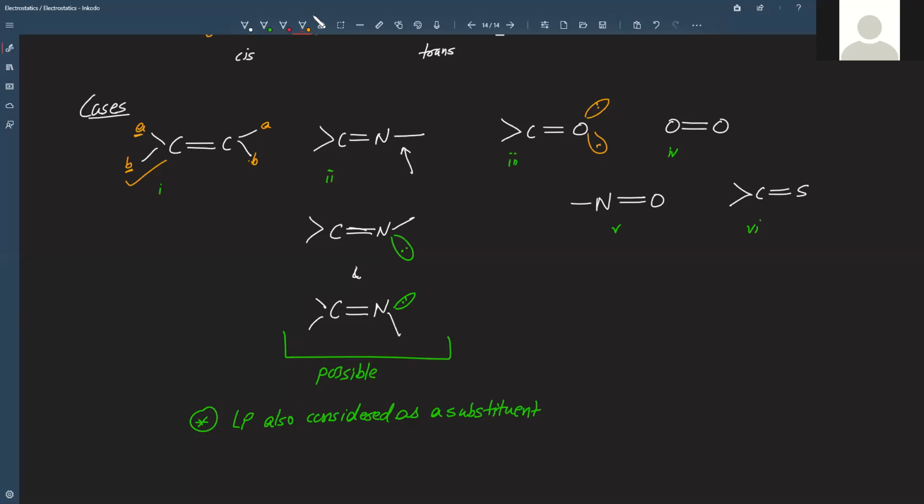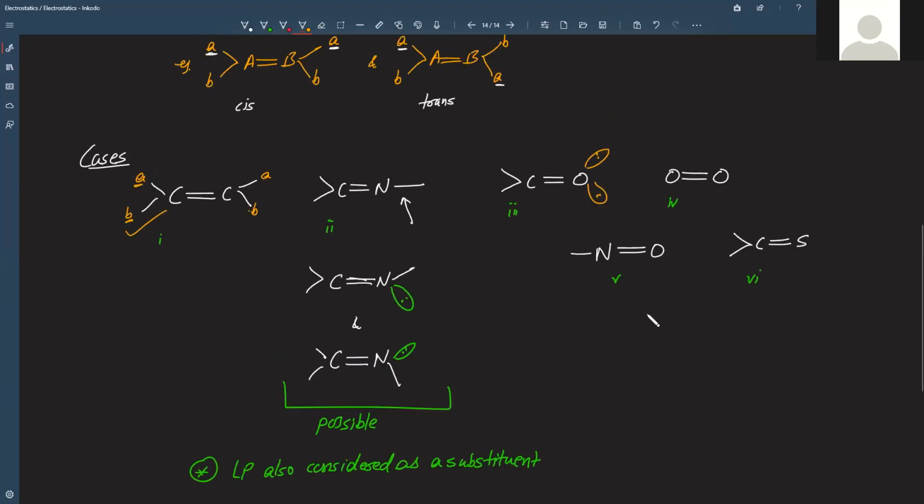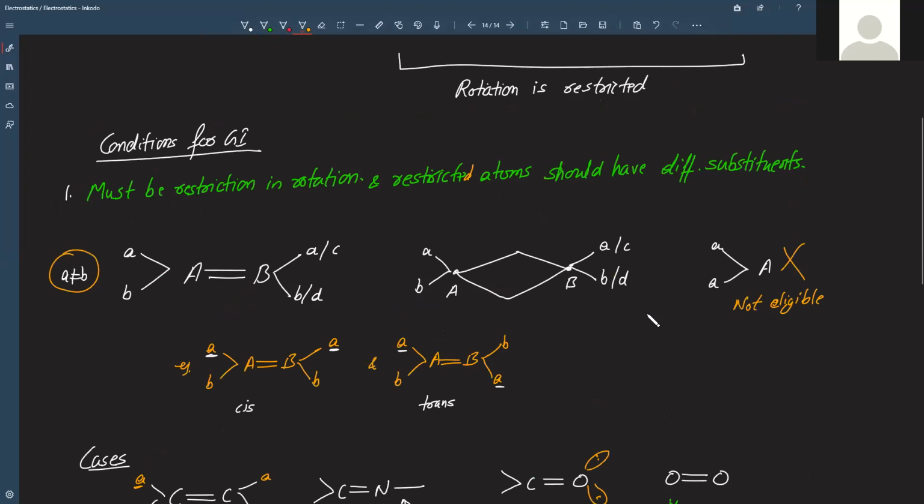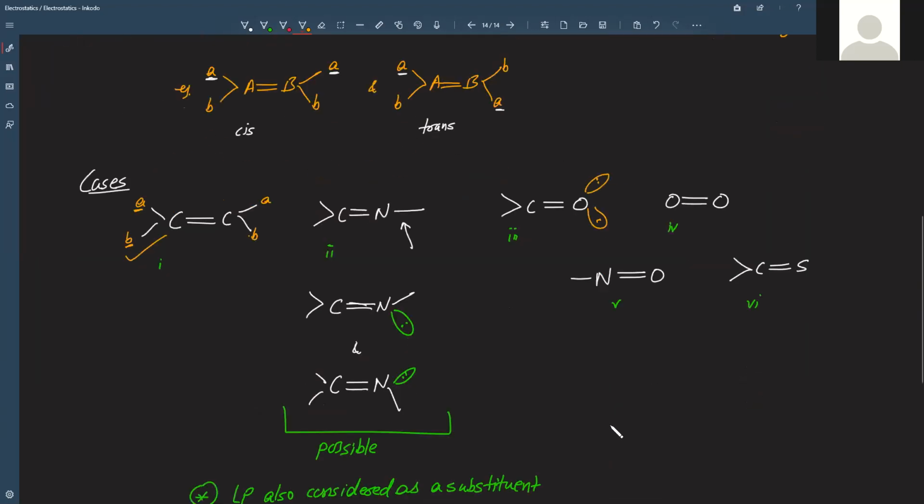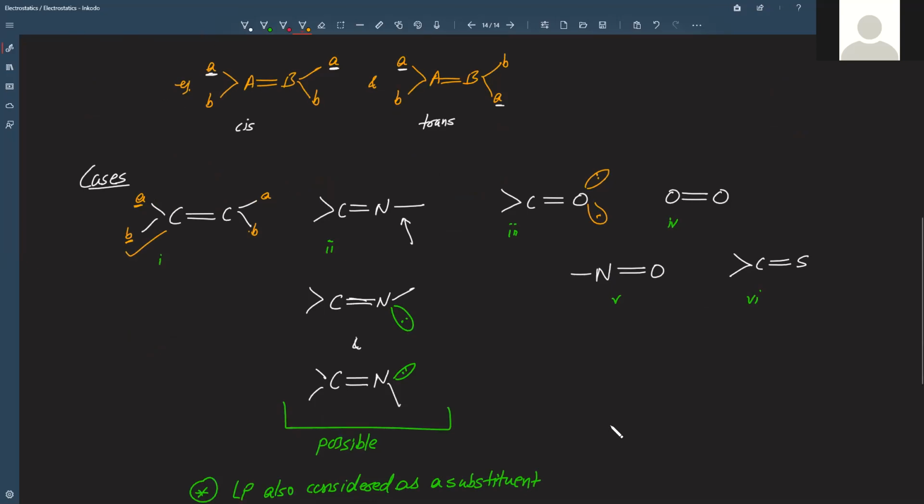Now you consider it as a substituent and you apply your logic here. So O has two substituents and both of them are the same. That actually violates the second part of this, that is, restricted atoms should have different substituents. But now this oxygen is not having two different substituents. So if I have to answer it, I'll say possible,